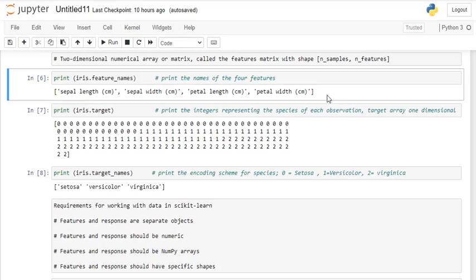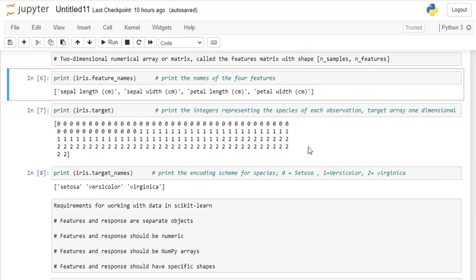In machine learning, we need to remember that all the columns are represented as features, and all the rows are represented as observations.